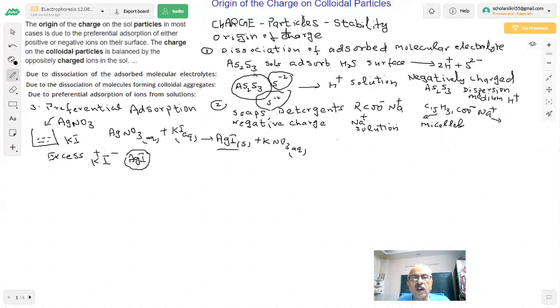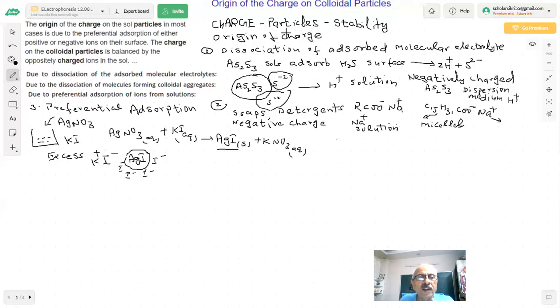It will adsorb I minus, I minus, because this ion is common to this.